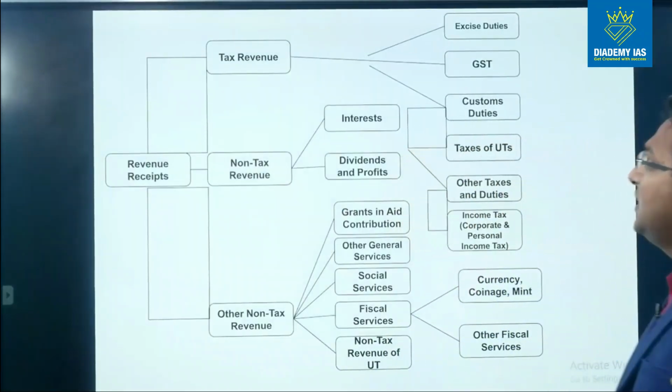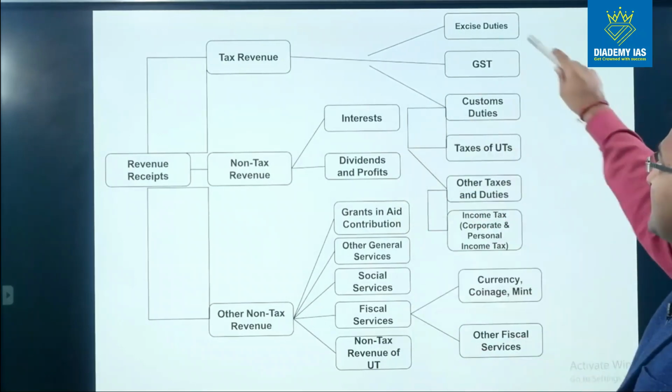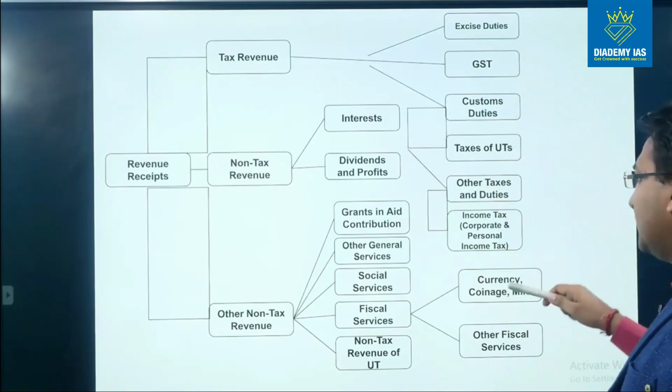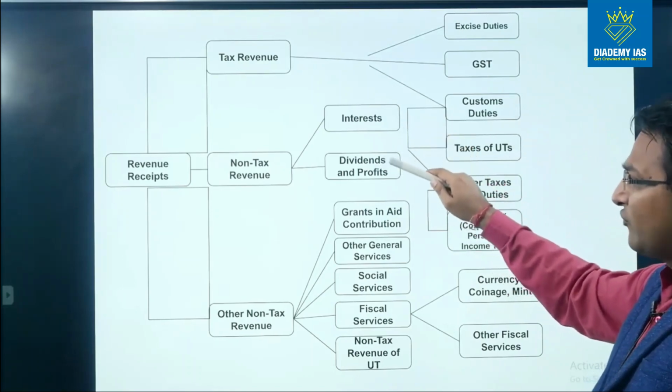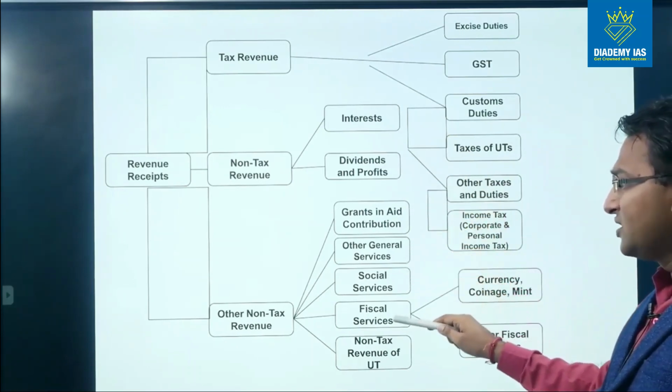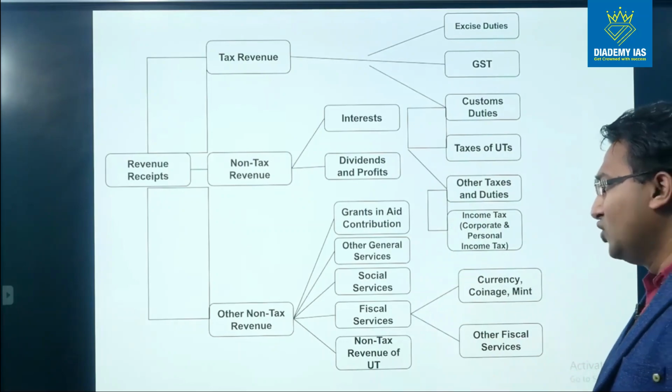So here we can see we have covered all these items. So we have covered excise duty, custom duty, taxes of UT, income tax. We have covered interest, dividend, profit. We have covered grants in aid contribution, other general services, social services, fiscal services, and non-tax revenue of UT.